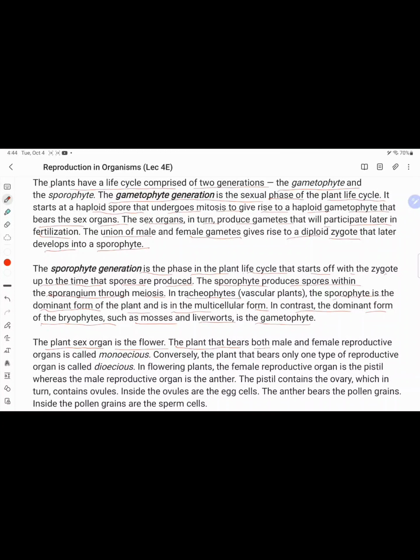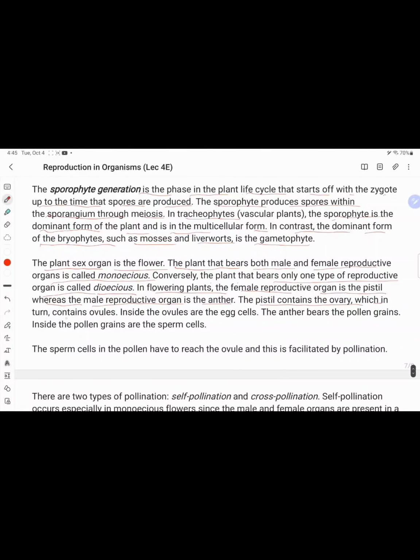The plant sex organ is the flower. A plant that bears both male and female reproductive organs is monoecious, and conversely, a plant that bears only one type of reproductive organ is called dioecious. In flowering plants, the female reproductive organ is the pistil, whereas the male reproductive organ is the anther. The pistil contains the ovary, which in turn contains ovules. Inside the ovules are egg cells, and the anther bears pollen grains. Inside the pollen grain are the sperm cells.